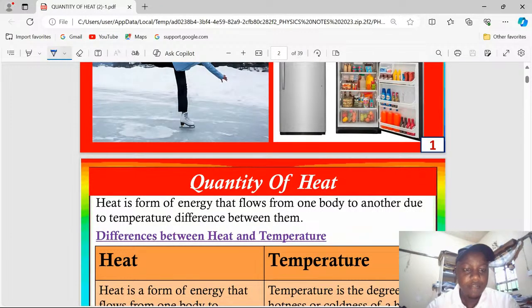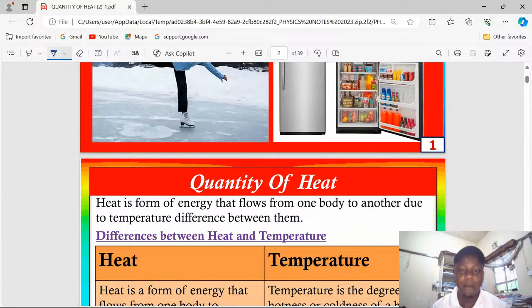Generally, heat is a form of energy that flows from one body to another due to temperature difference. We know very well from Form 1 physics on heat transfer that heat transfer can happen if two bodies are placed together and they are not at what we call thermal equilibrium.